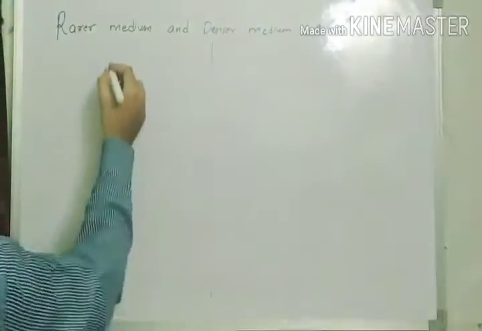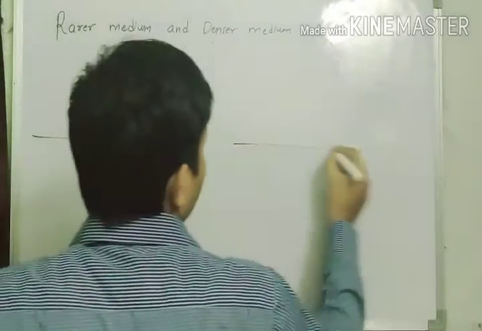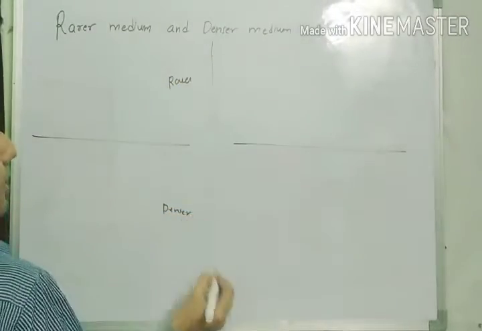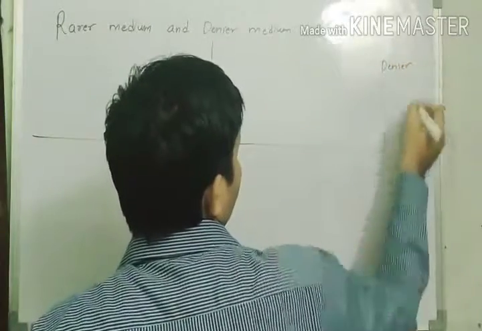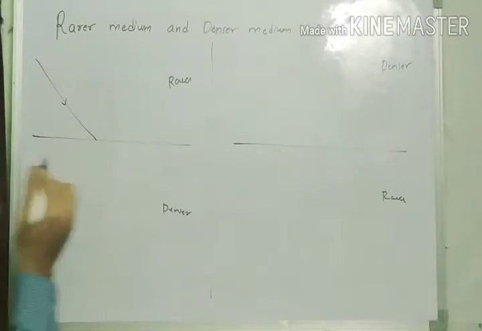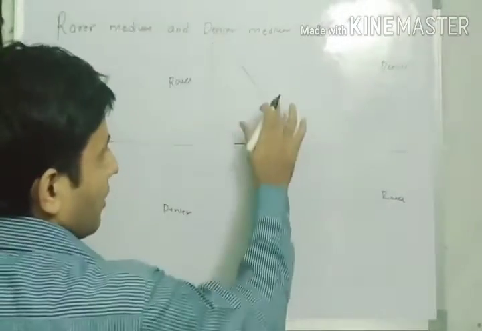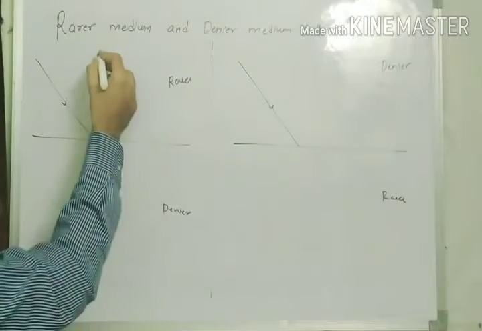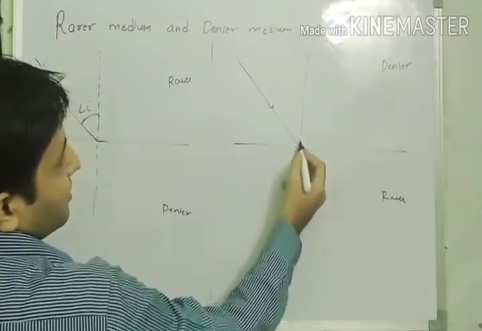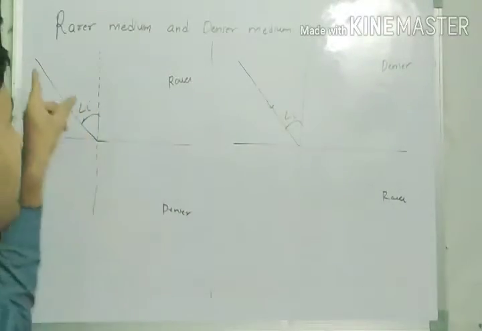So let us consider the case. This is the separation between the two media. In the first case, this is the rare medium and this is the denser medium. In the second case, I am taking the denser medium and the rare medium. Let me draw the incident ray. This incident ray is coming from the rare medium, and this incident ray is coming from the denser medium. Let me draw the normal for that. This would be the angle i, and in this case also it would be the angle i. This incident ray is coming from the denser medium and this incident ray is coming from the rare medium.